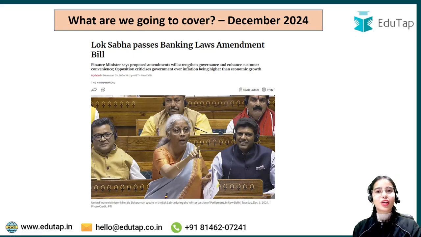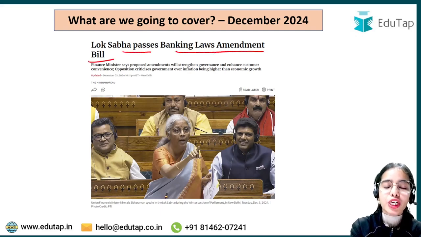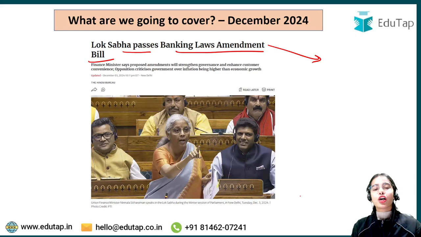In today's session, we are going to discuss a very important topic, that the Lok Sabha has passed the Banking Law Amendment Bill 2024. Now this Banking Law Amendment Bill is very important for your RBI Grade B, NABARD Grade A, SEBI Grade A examination from your objective point of view, from your descriptive point of view.